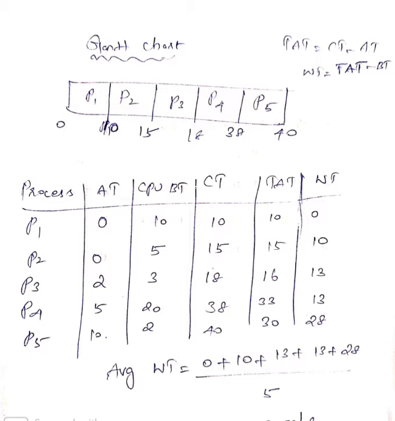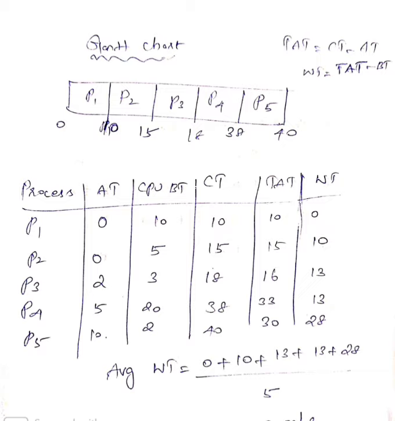Then our purpose is to calculate the average waiting time. Average waiting time equals the sum of the last column for all the processes divided by 5, because we have 5 processes. We get the value 12.8 milliseconds. In this way, we calculate the average waiting time in the FCFS job scheduling algorithm.